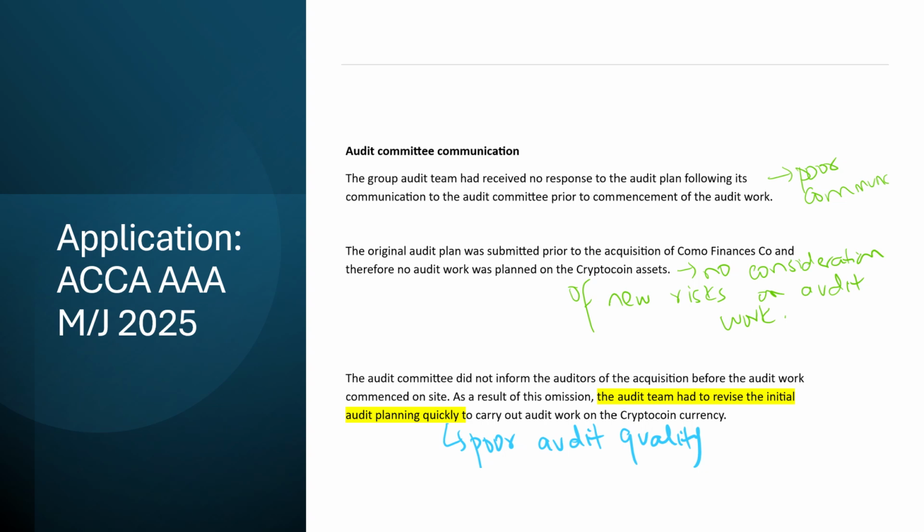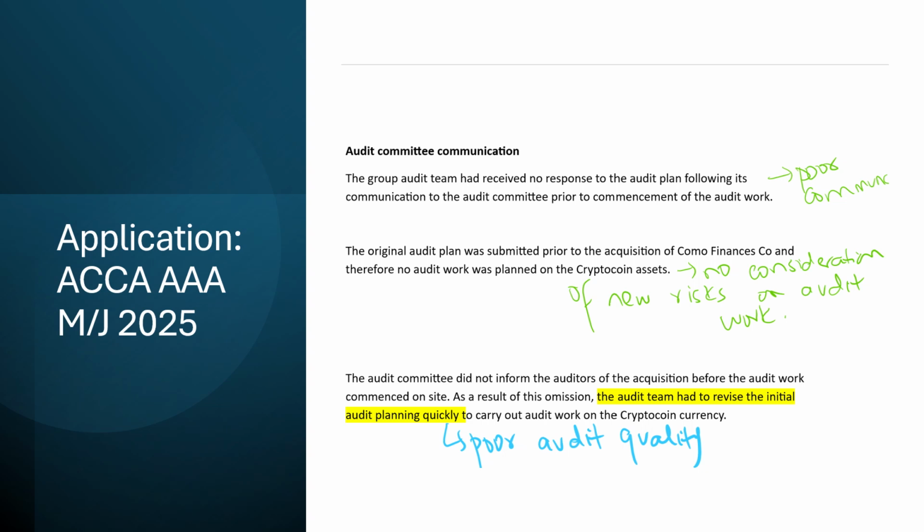So remember, they were meant to review the plan, etc. None of that happened. The original audit plan was submitted before the acquisition of Como Finances, and therefore no audit work was planned on the cryptocoin assets. Now remember, this is what we spoke about.